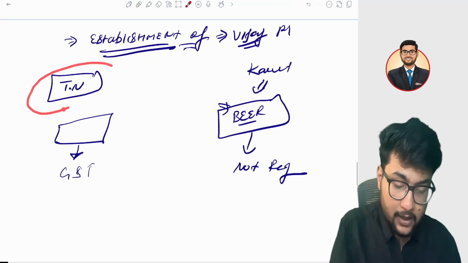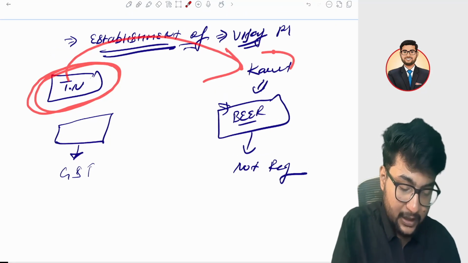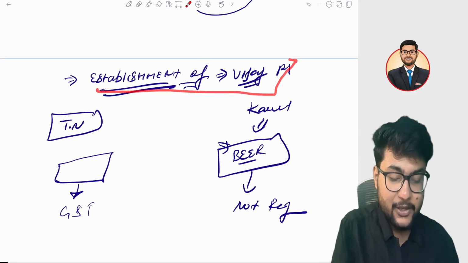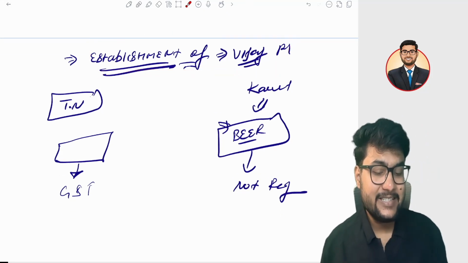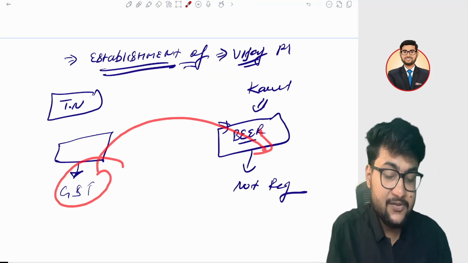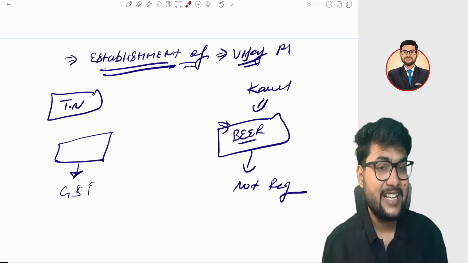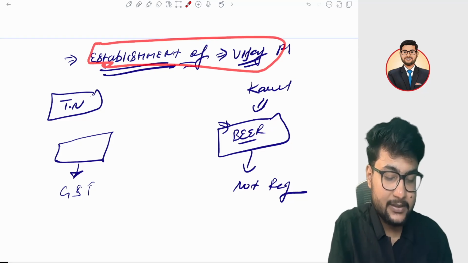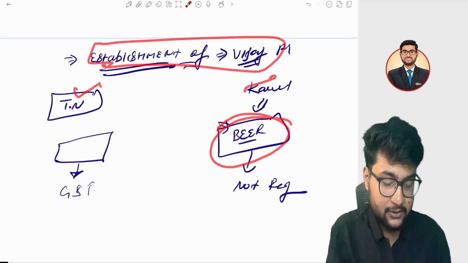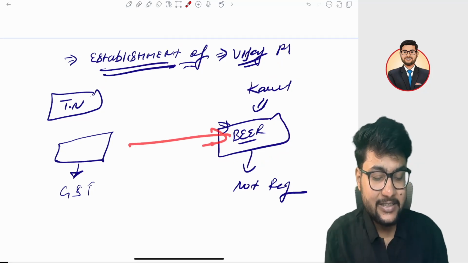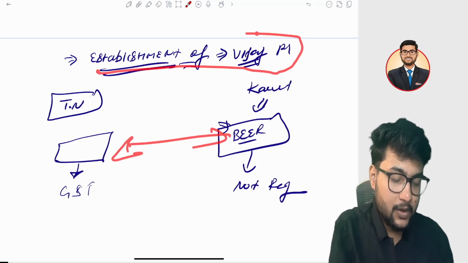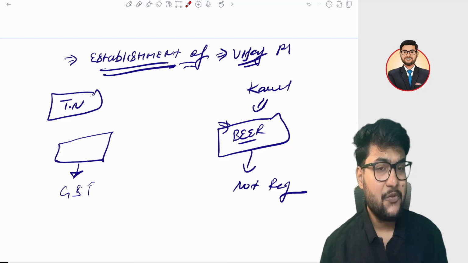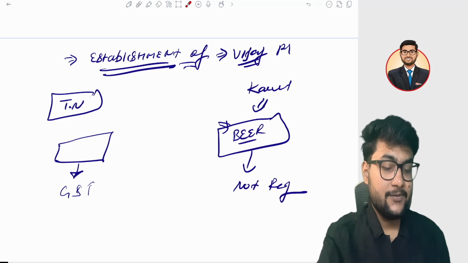Now I am supplying the bottles to the Karnataka unit. In that case, it is treated as an establishment of a distinct person. Any transaction between a registered and a non-registered unit, if they are in different states, is treated as a supply, and they are treated as establishments of distinct persons because they are in separate states, even though one is not registered. Any transaction between them is covered under supply. I hope the definition of related person and distinct person is clear to you.